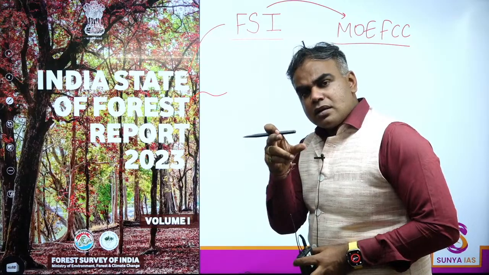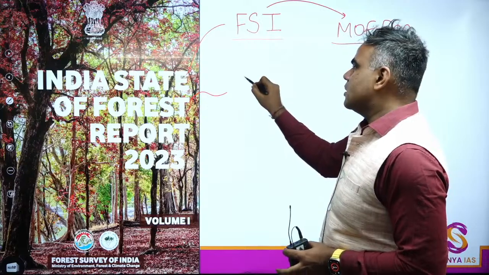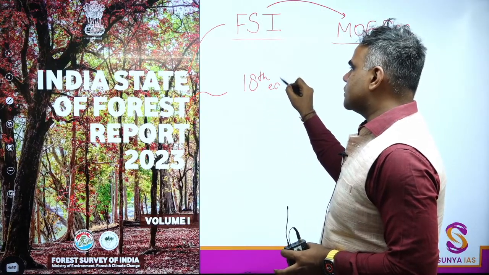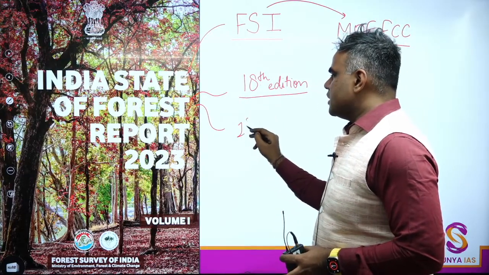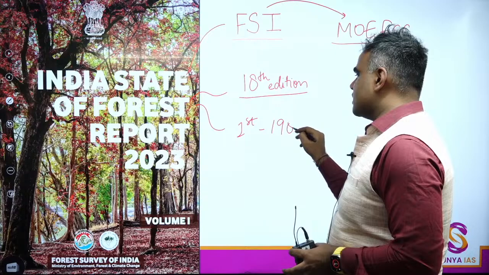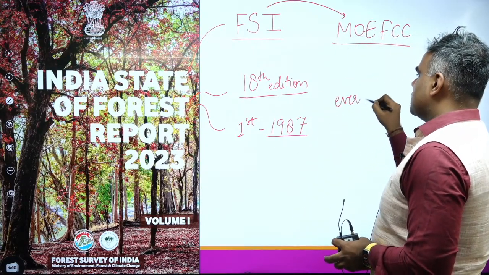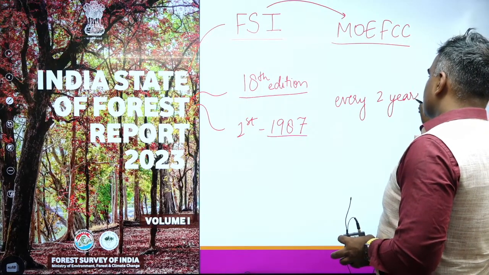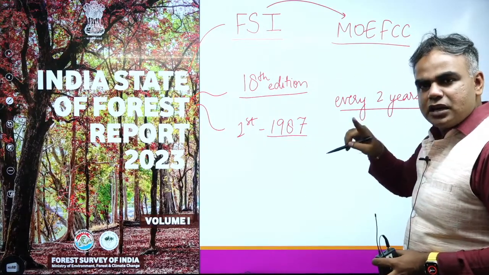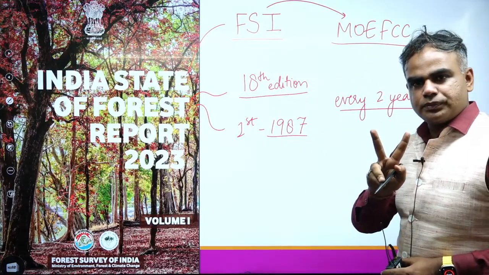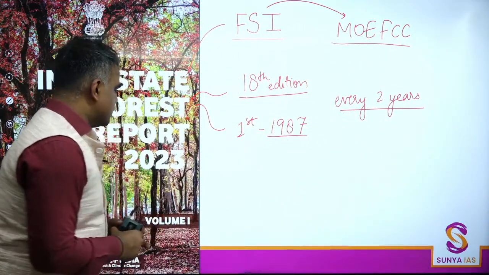This came out in December 2024. A question that comes to mind is, which edition? This is the 18th edition of this report. Naturally, there was a first edition, and again a factual part, it came in the year 1987. This report is published every 2 years. For 2023, of course, it got delayed. But remember, it's a biennial report, published every 2 years. And this was launched in FRI Dehradun.